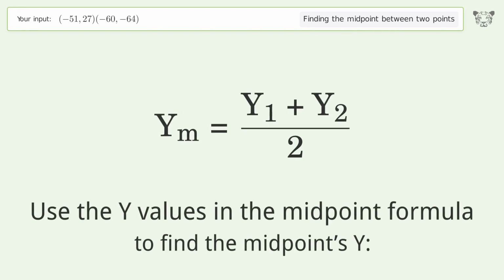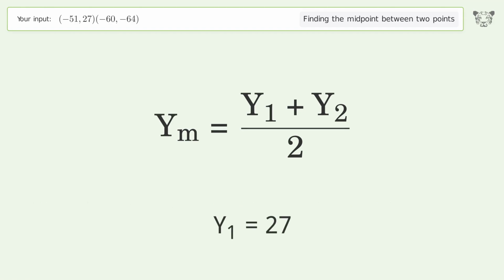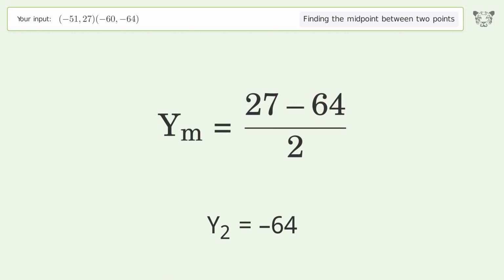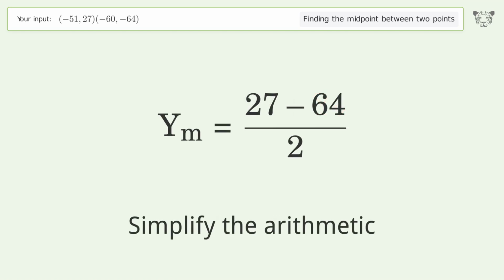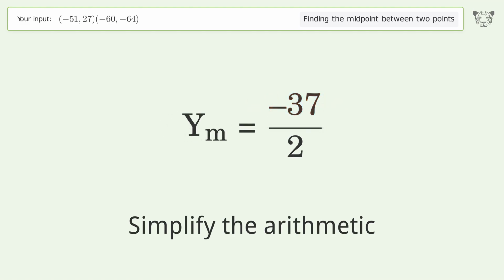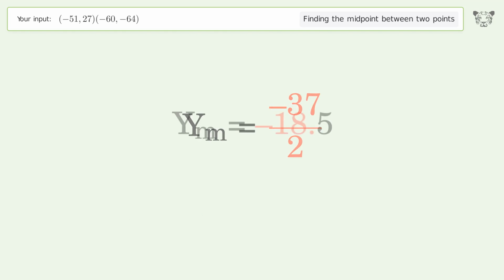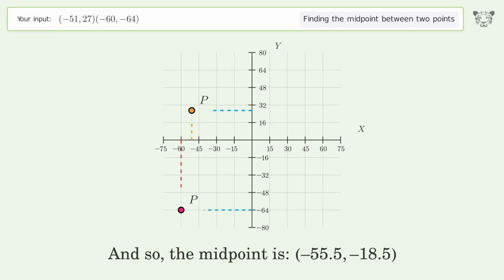Use the y values in the midpoint formula to find the midpoint's y. y1 equals 27. y2 equals -64. Simplify the arithmetic. And so, the midpoint is -55.5, -18.5.